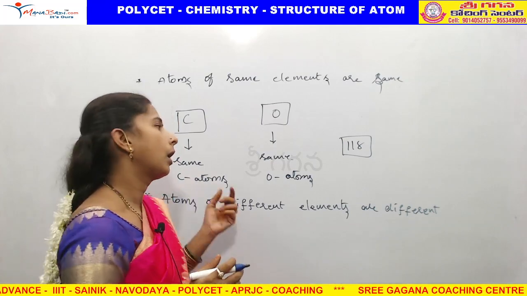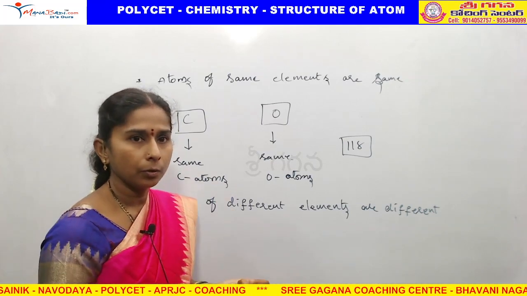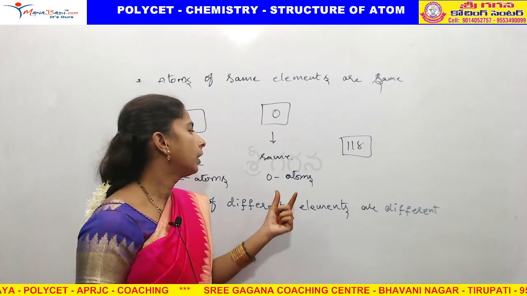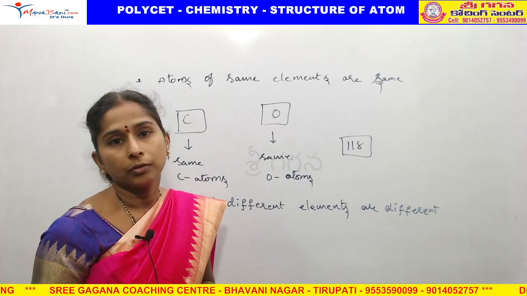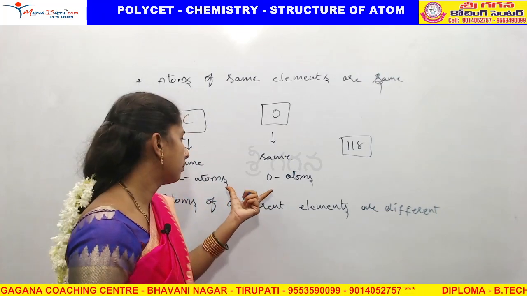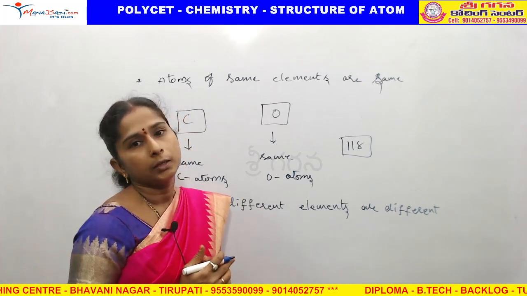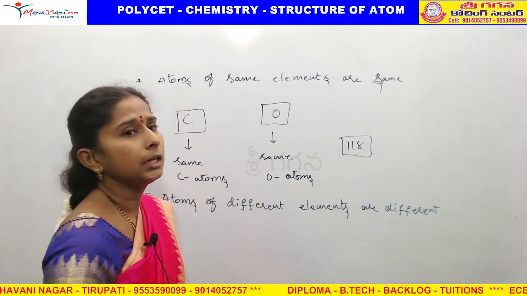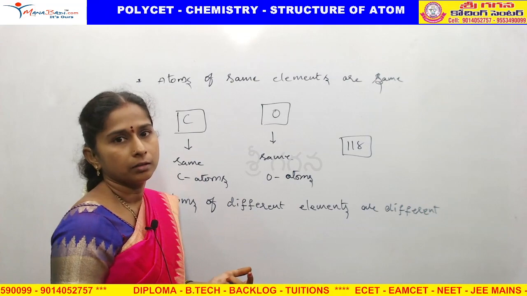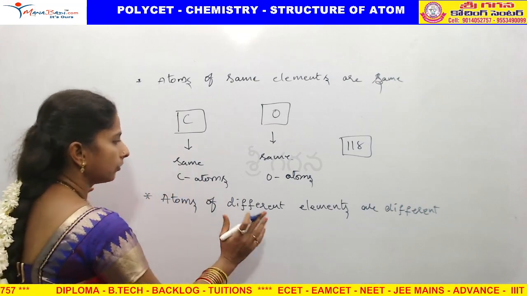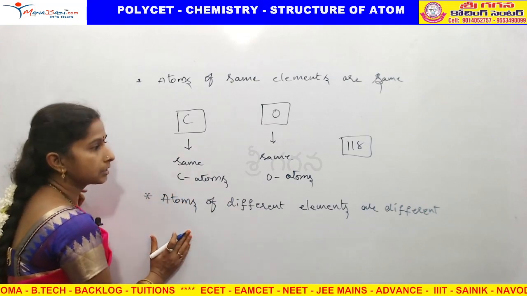Carbon atoms behave with one character, and oxygen atoms behave with another character. That is the difference between these two atoms. Not only these two, the atoms of all 118 elements are different. This is Dalton's theory.